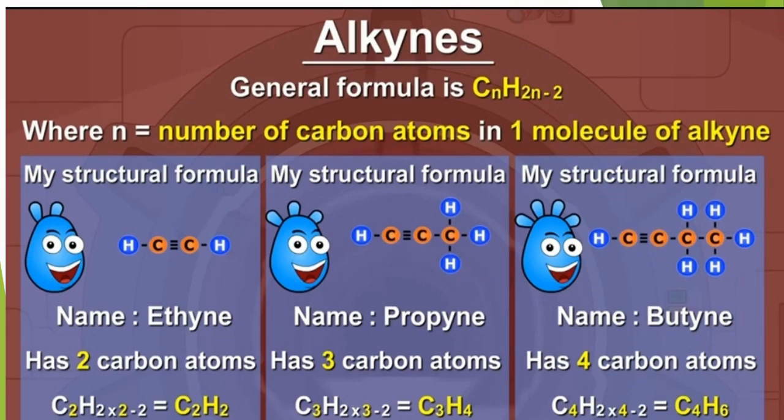And this carbon is 1 2 3 4, 1 2 3 4. And put the hydrogen atoms as they are monovalent in nature and share single electron and forming single bond.